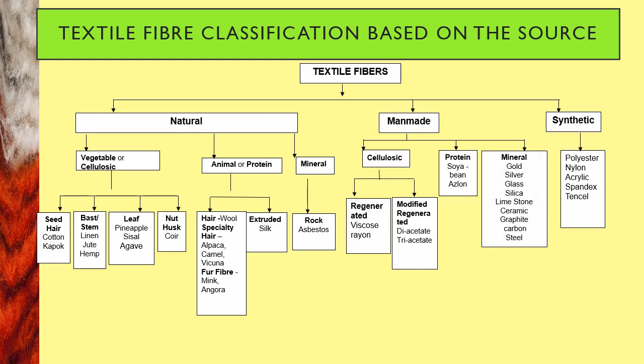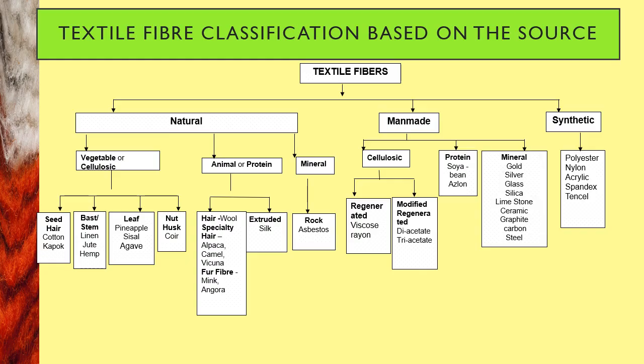If we observe the natural fibers, there are seeds, bast fibers, leaf fibers, husk fibers. If we see the animal sources, hair is used, like wool which comes from sheep. Furs will be used, and silk. Silk is also an animal protein fiber. From the mineral sources, asbestos is the best example.